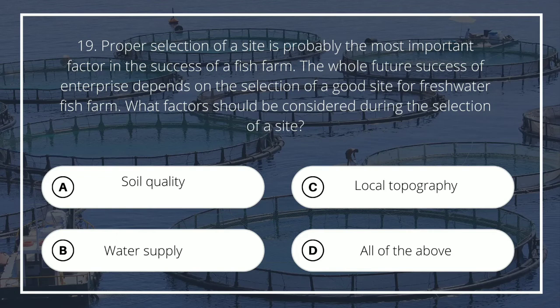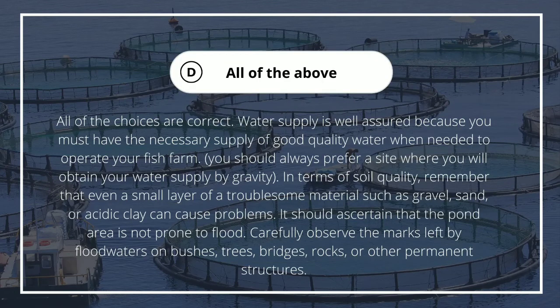What factors should be considered during the selection of a site? A. Soil quality, B. Water supply, C. Local topography, D. All of the above. Answer is D. Water supply is well assured because you must have the necessary supply of good quality water when needed to operate your fish farm. You should always prefer a site where you will obtain your water supply by gravity.